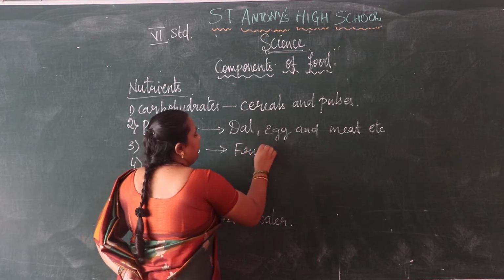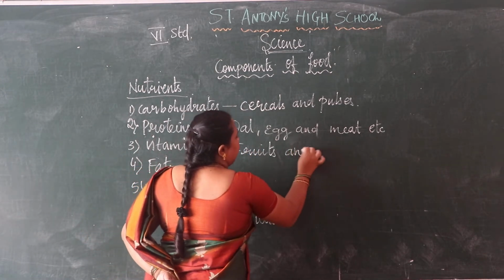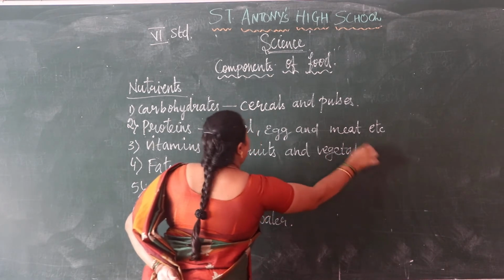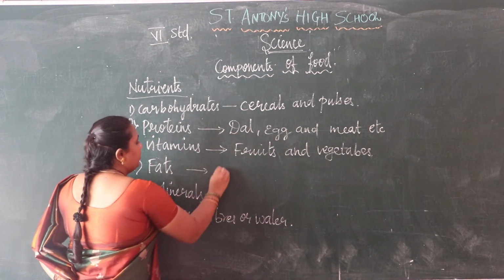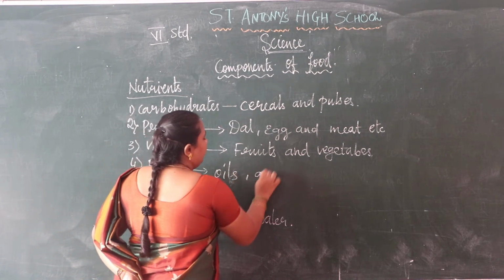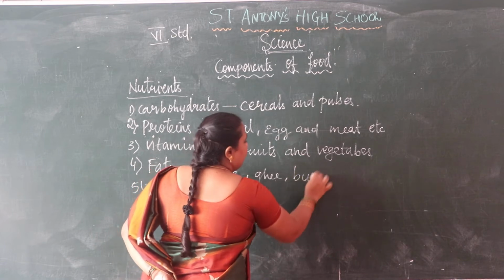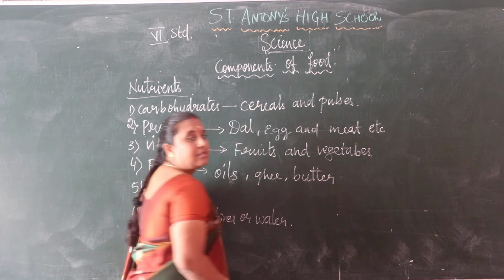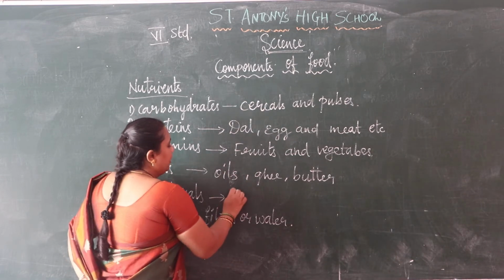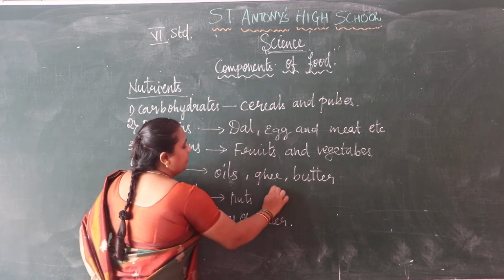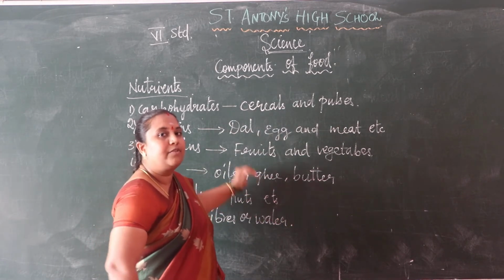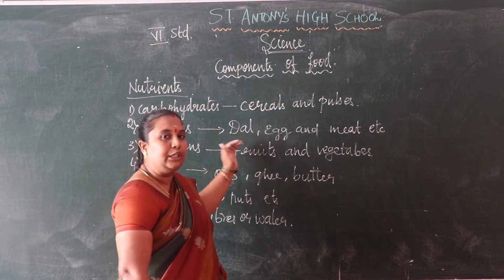Fruits and vegetables. Then fats, the oil food items: oils, ghee, butter. From these we are getting fats or lipids, we can say. And minerals we are getting from nuts. From the different food items we are getting different types of nutrients.